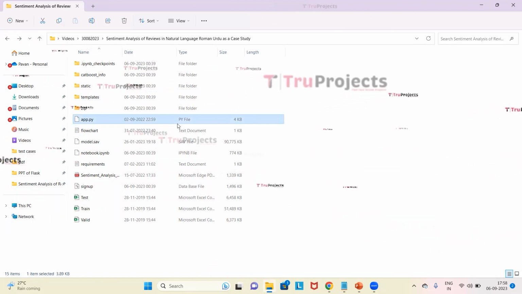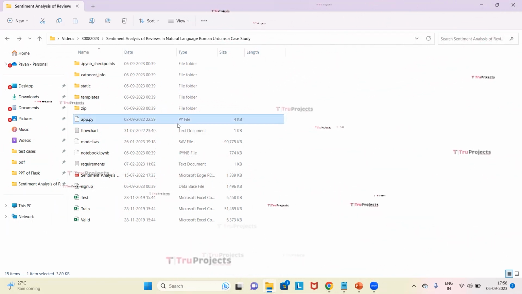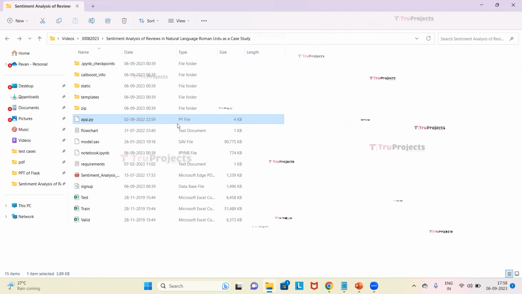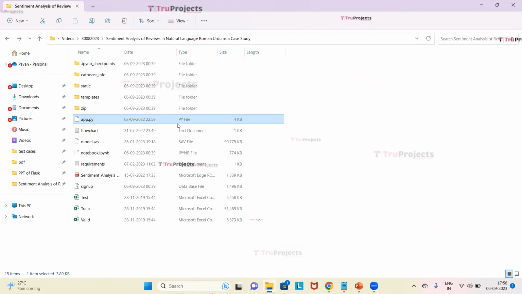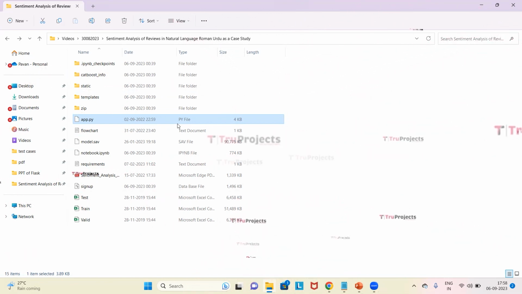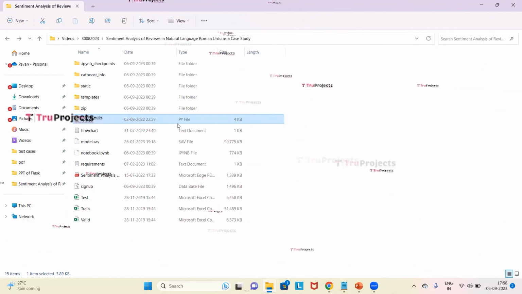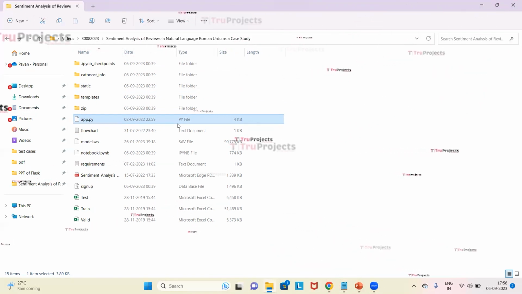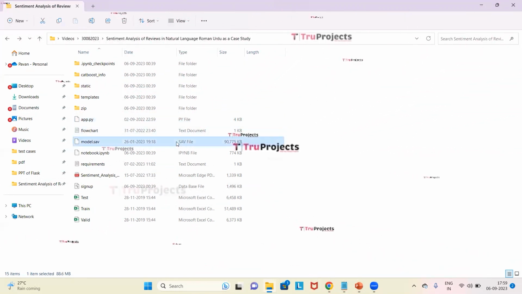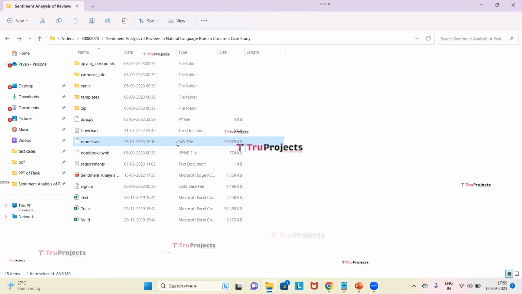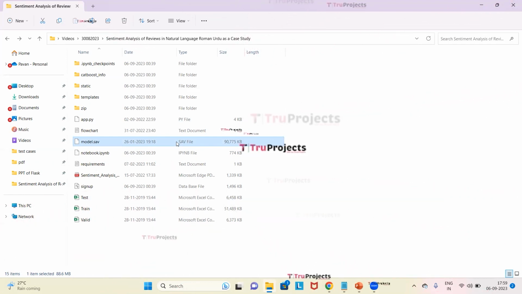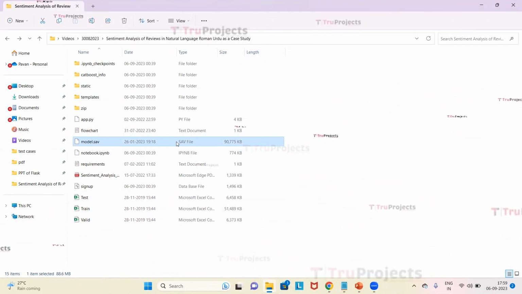This is the app.py file. This file contains the information related to the front-end logic. It includes code written in Python that handles server-side operations such as processing user requests, interacting with the database, and generating dynamic content to be rendered in the HTML templates. This is the model file, which contains the algorithm information, which will be loaded into the project code during runtime.